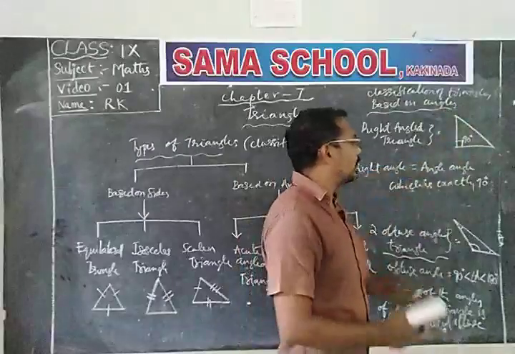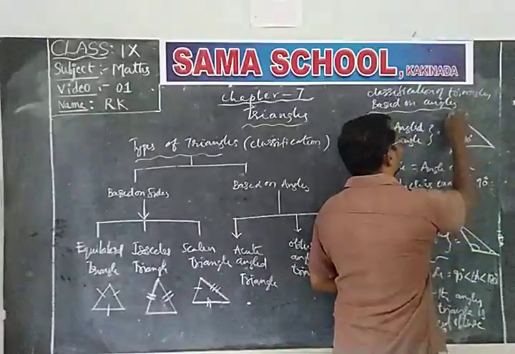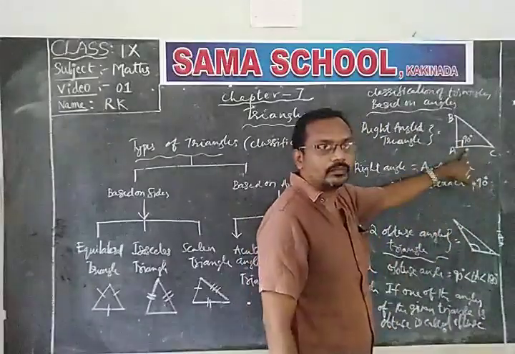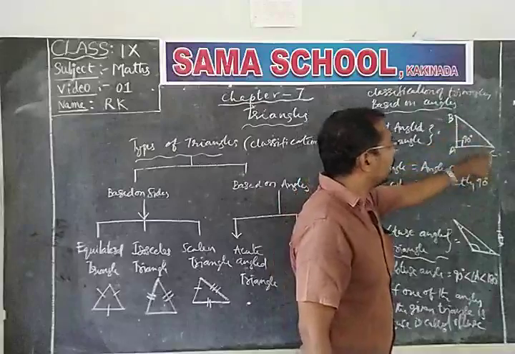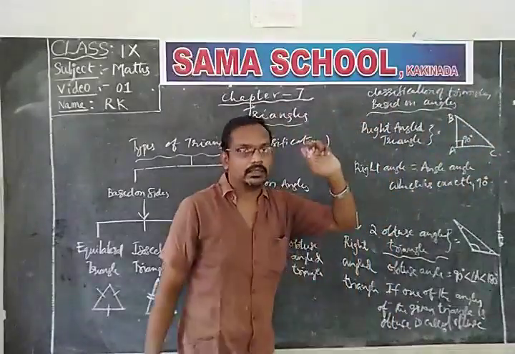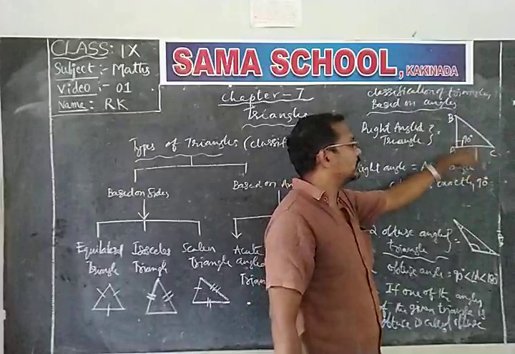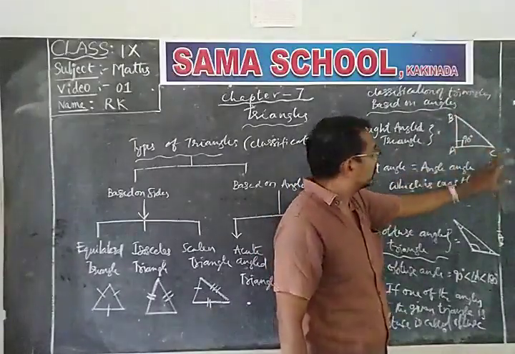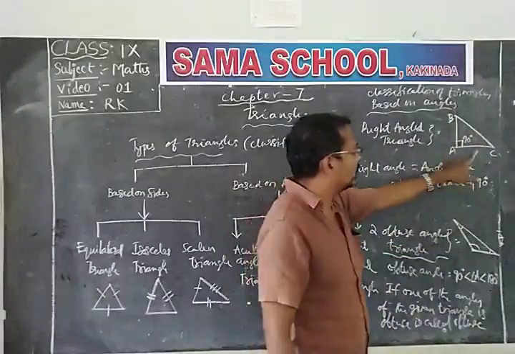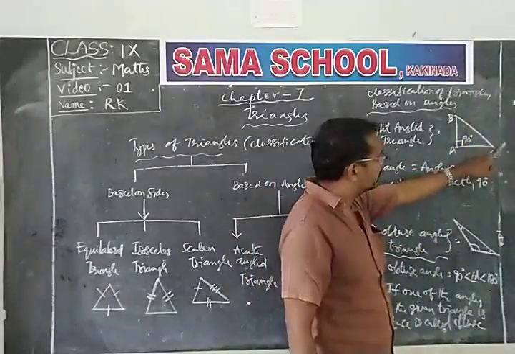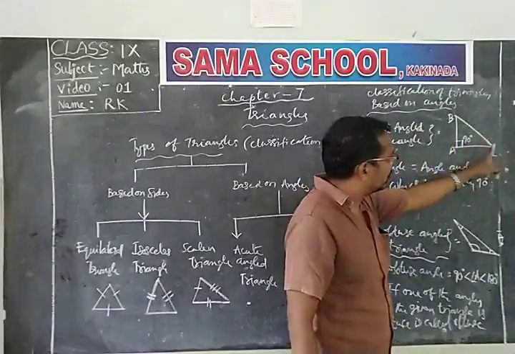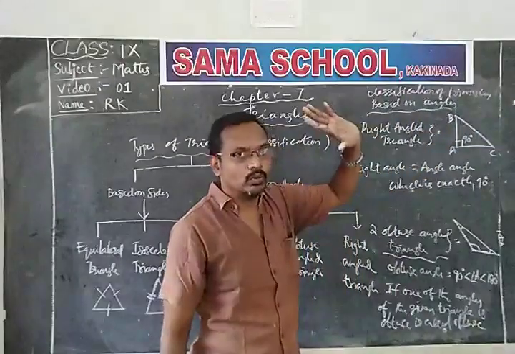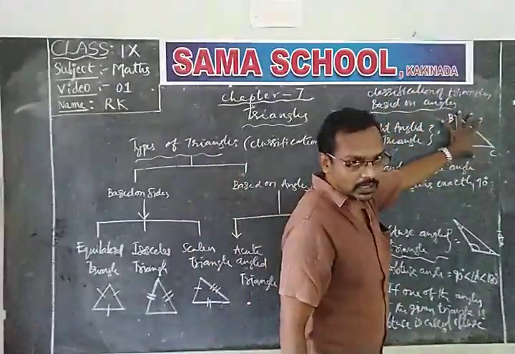So, in a triangle, suppose it is ABC, and A is a right angle, the remaining two angles must be acute angles. Same as the obtuse angle triangle, if one of the remaining two angles is 90 or more than 90, the sum of the three angles must be more than 180 degrees.